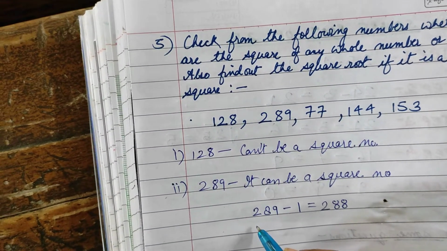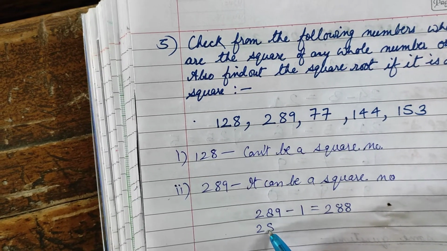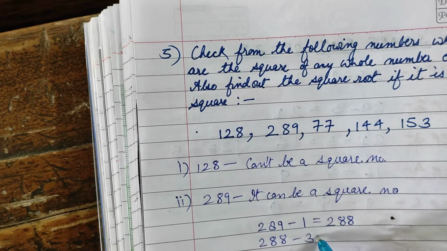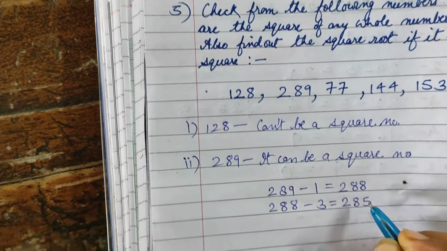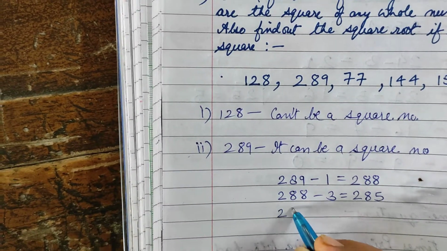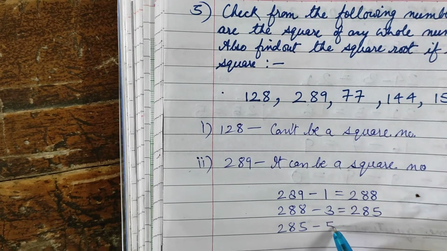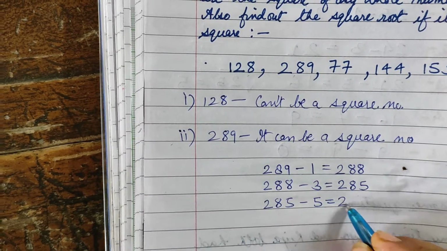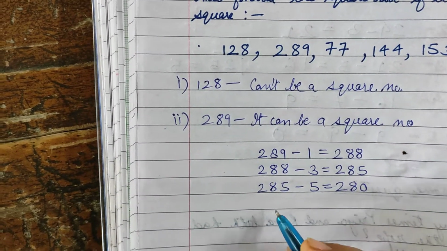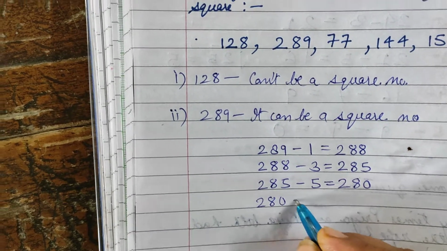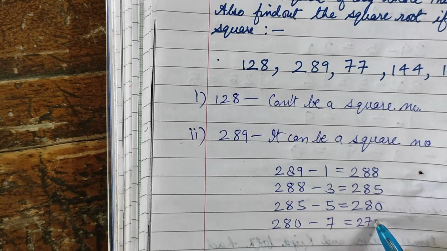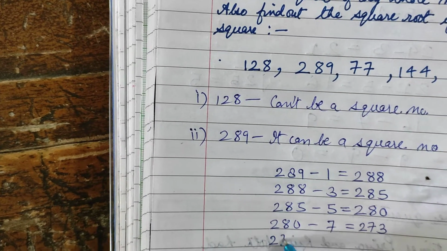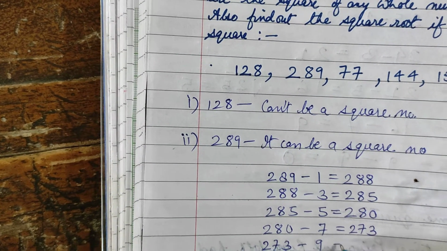Okay. Next, from 288 subtract 3. It will become 285. Now from 285 you have to subtract 5. So 280. Now from 280 next is 7. So 273. Now from 273 you have to subtract 9.